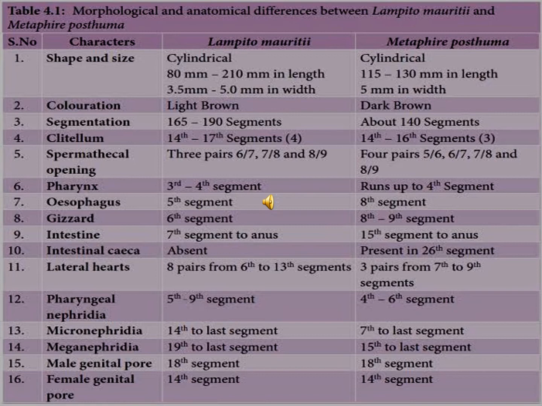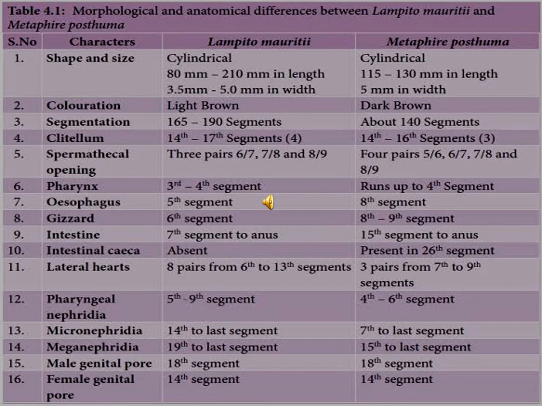Morphological and anatomical differences. Difference between Lampito mauritii, Metaphire, and Perionyx. So the characters: shape and size, color, segmentation, clitellum, and the pharynx, esophagus, gizzard, intestine, lateral, pharyngeal nephridia, micronephridia, meganephridia, and male genital pore, female genital pore.